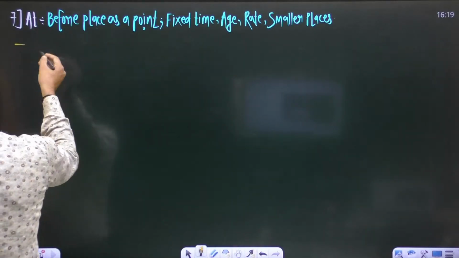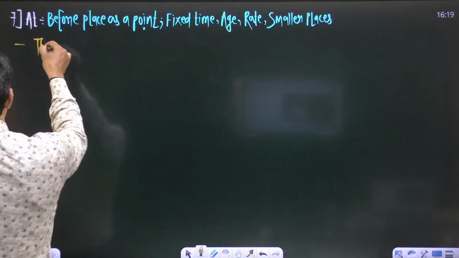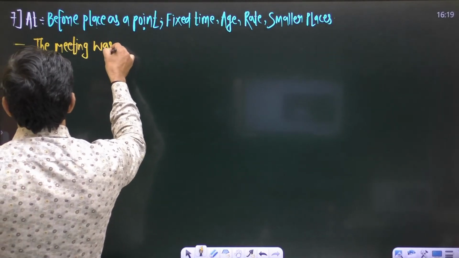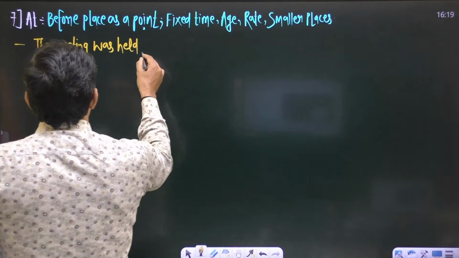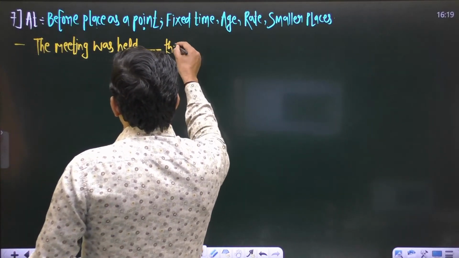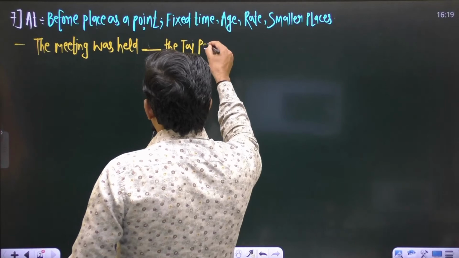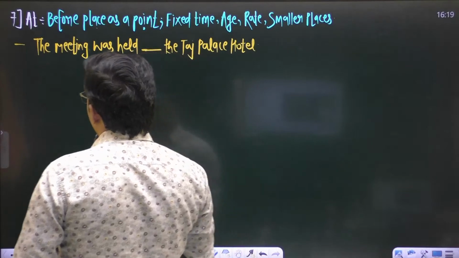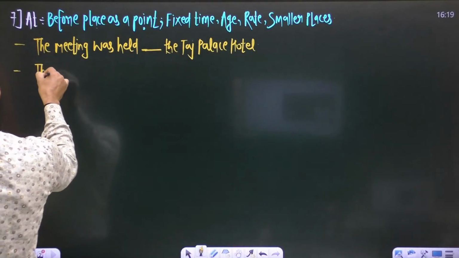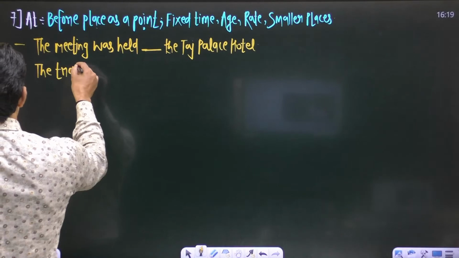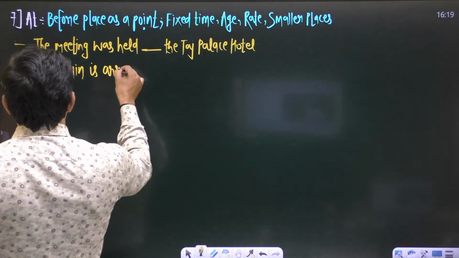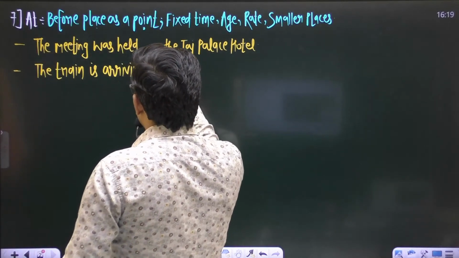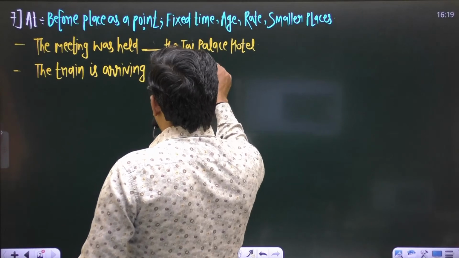Let us take some examples. The first sentence is: The meeting was held blank the Taj Palace Hotel. The second sentence is: The train is arriving blank the platform number 1.